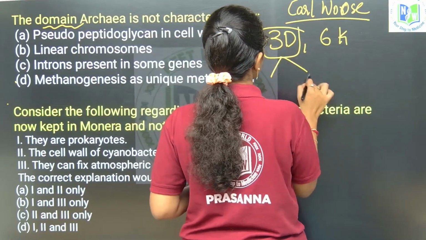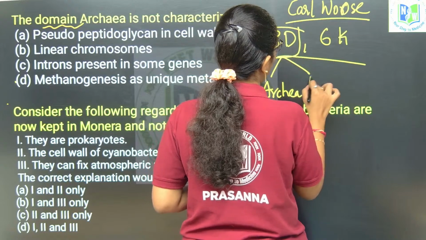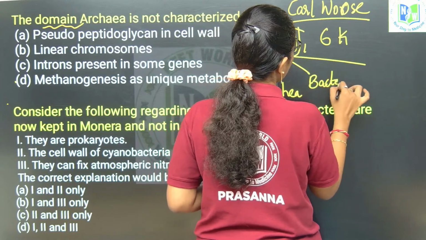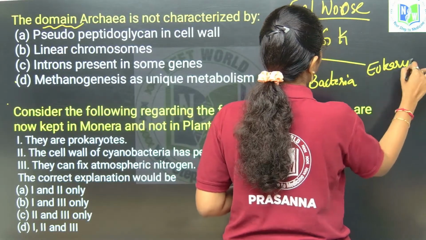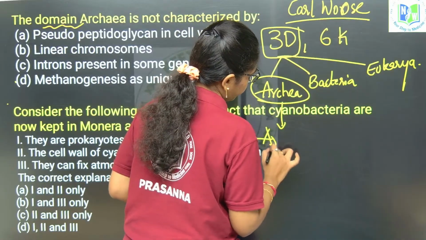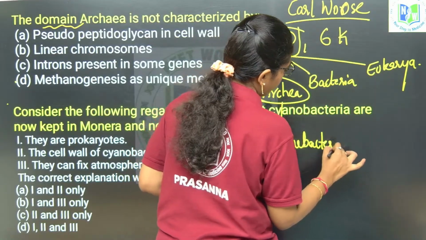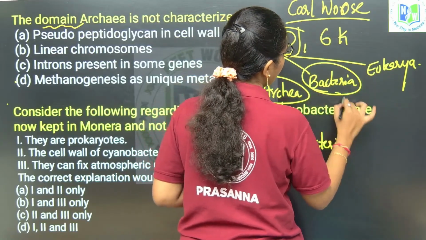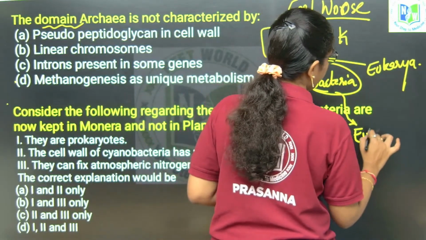The 3 domains are Archaea, Bacteria and Eukarya. Under Archaea, archaebacteria are included. Under Bacteria, monerans or eubacteria are included.